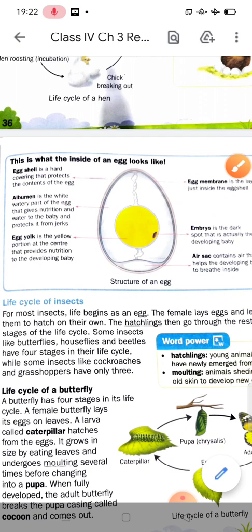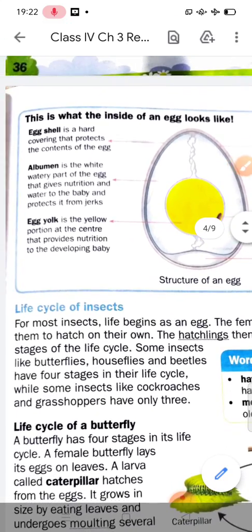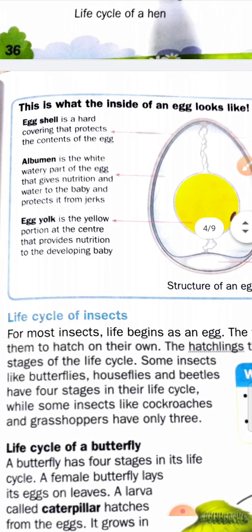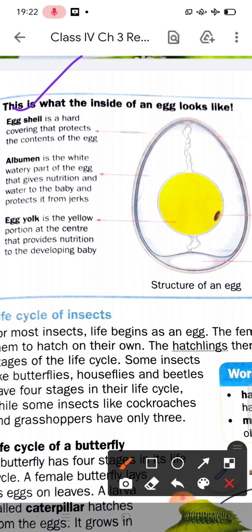First we will discuss the outer covering of the egg, the eggshell. Students, the eggshell is a hard covering. You can see outside, this is the hard covering of the egg. And what is the function of the eggshell?